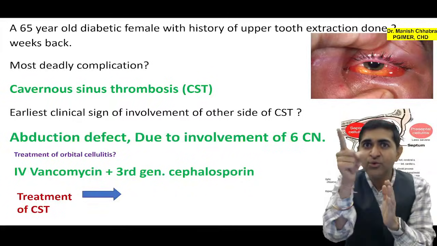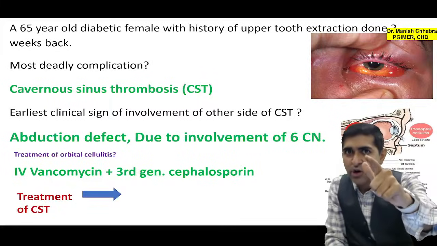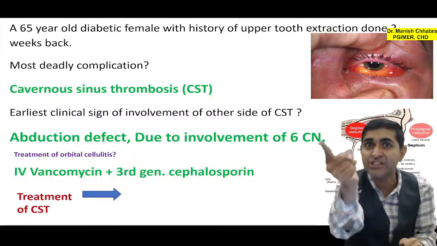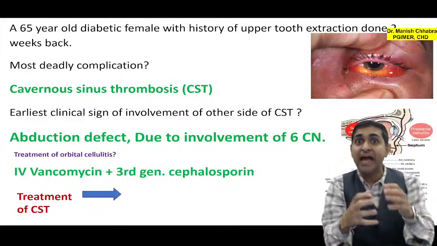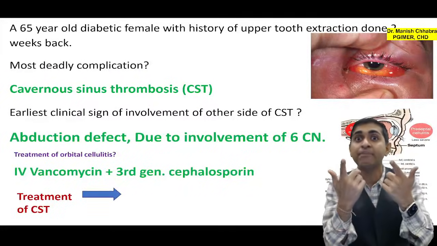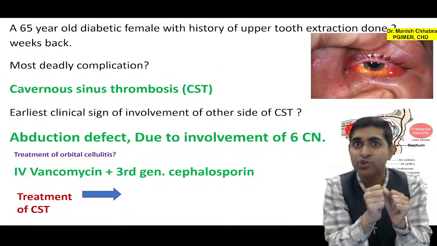So now, if you know the etiology, you know the treatment. Most common organism is Staph aureus. So the treatment is vancomycin plus third generation cephalosporin. But what is the treatment of CST? As the name suggests, Shakespeare बोल के गए हैं. नाम में क्या रखा है? मैं क्या बोलता हूँ? नाम में ही सब कुछ रखा है.